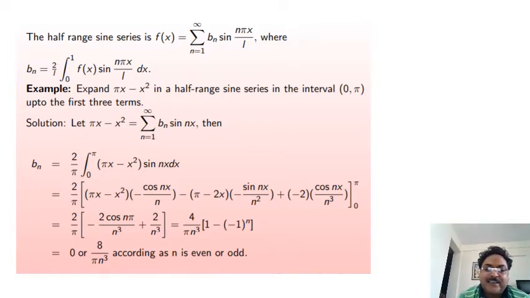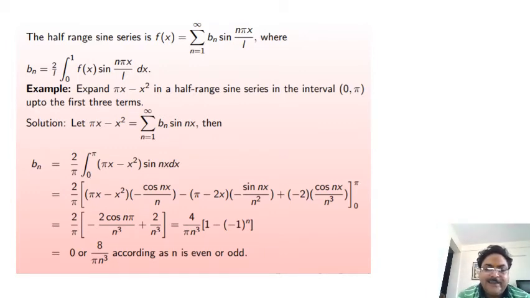Expand pi x minus x square in a half range sine series in the interval 0 to pi up to first three terms. The solution: the half range sine series of the function pi x minus x square is equal to summation n is equal to 1 to infinity Vn sin nx. Then Vn is equal to, by formula, 2 by pi integral 0 to pi of (pi x minus x square) sin nx dx.